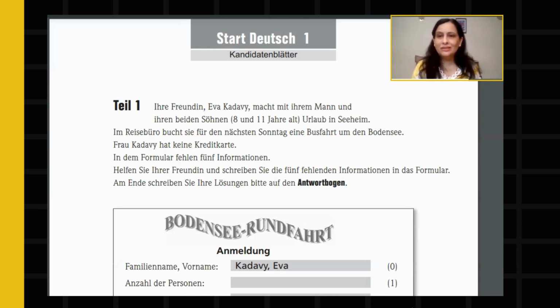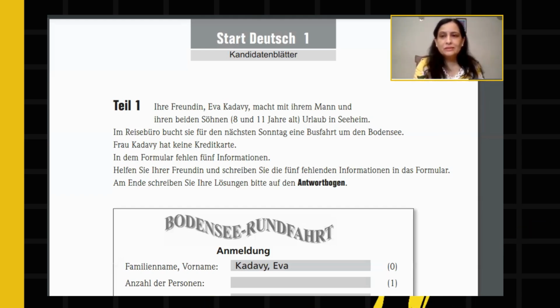One form is given, a registration form. There you have to fill the blanks. Am Ende schreiben Sie Ihre Lösungen bitte auf den Antwortbogen. Meaning at the end, on the answer sheet, you have to write your answers separately. Okay, this is clear.